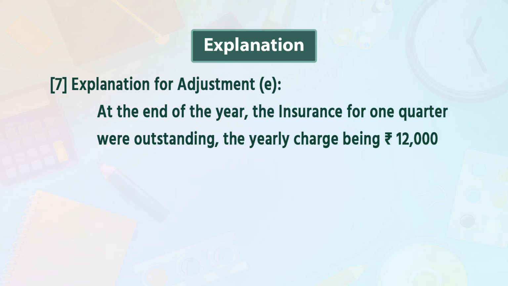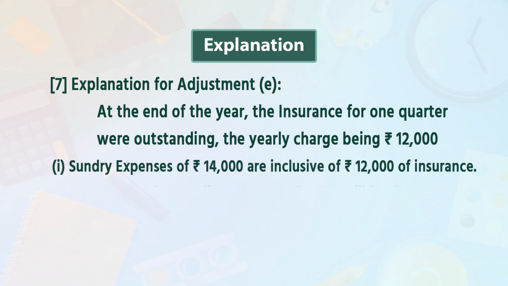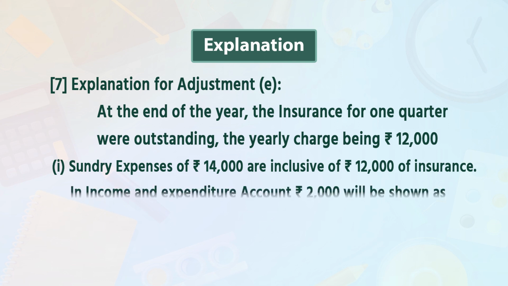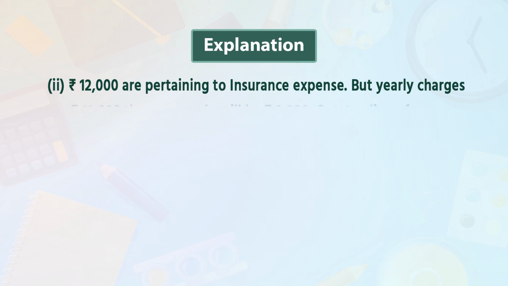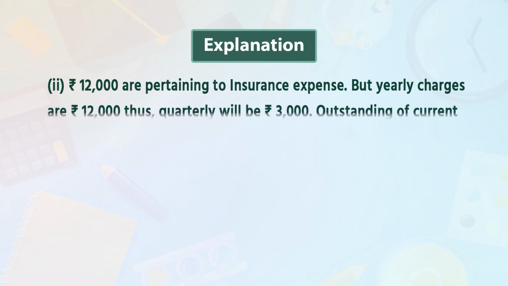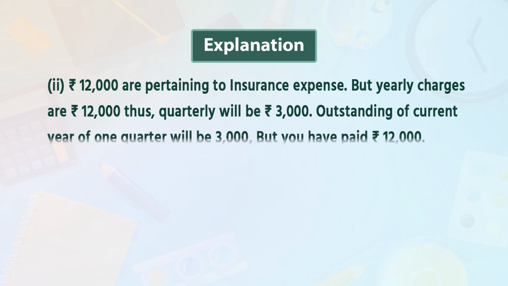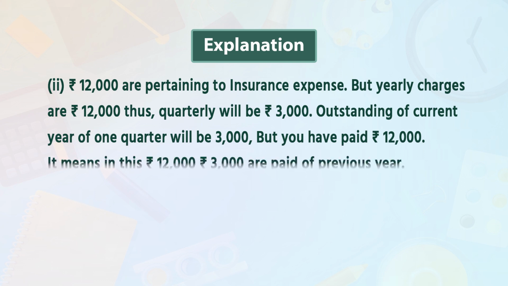At the end of the year, the insurance for 1 quarter was outstanding, the yearly charge being rupees 12,000. First point: sundry expenses of rupees 14,000 are inclusive of rupees 12,000 of insurance. In the income and expenditure account, rupees 2,000 will be shown as sundry expenses on the expenditure side. Point 2: rupees 12,000 pertain to insurance expenses, and the yearly charge is rupees 12,000. Thus, quarterly will be rupees 3,000. Outstanding of the current year for 1 quarter will be rupees 3,000.